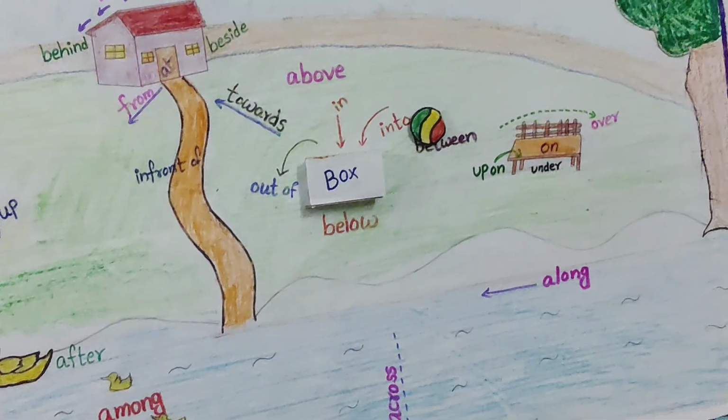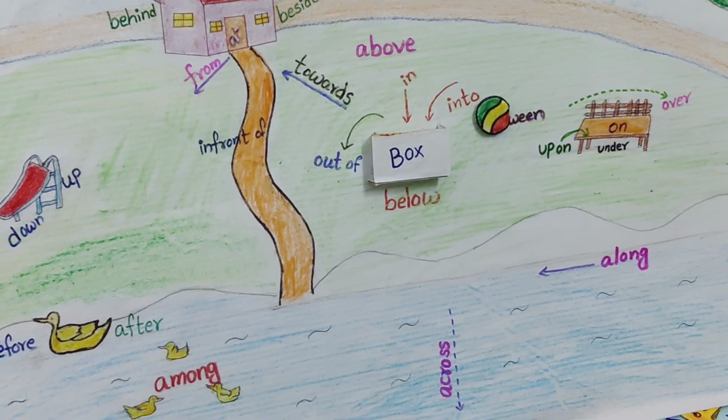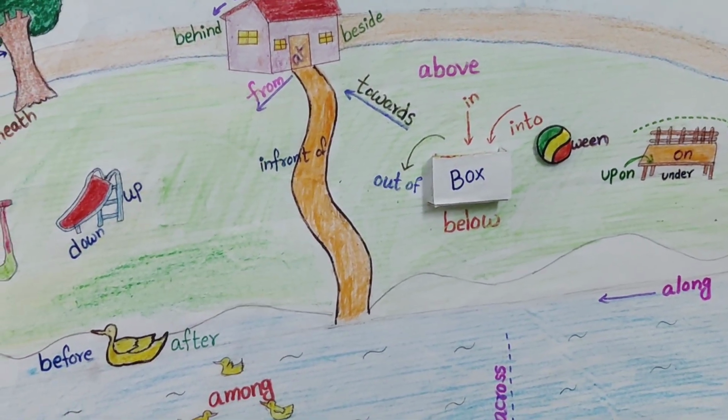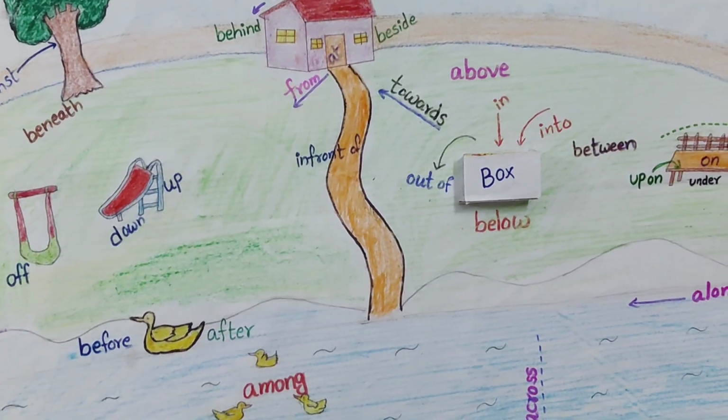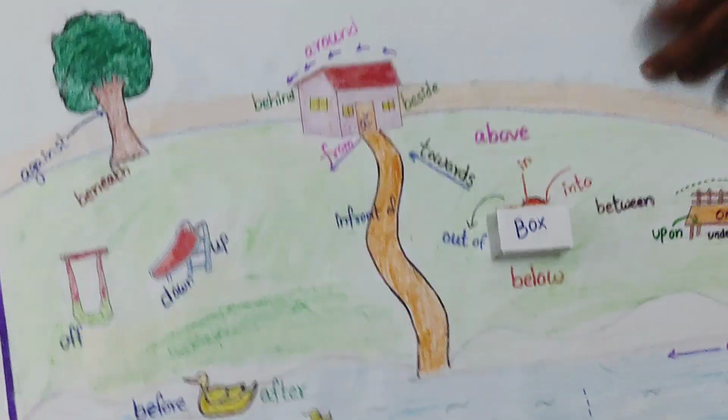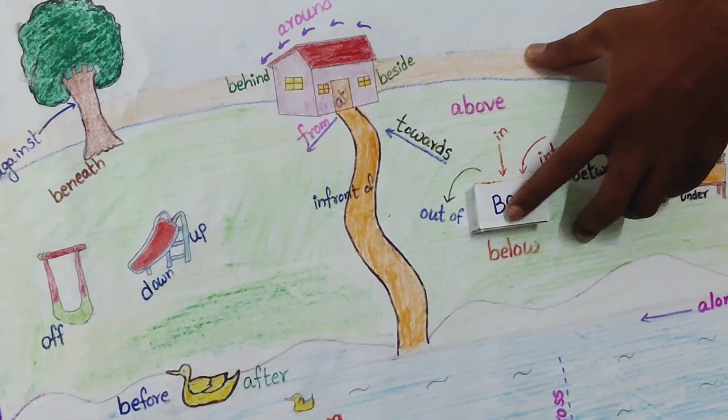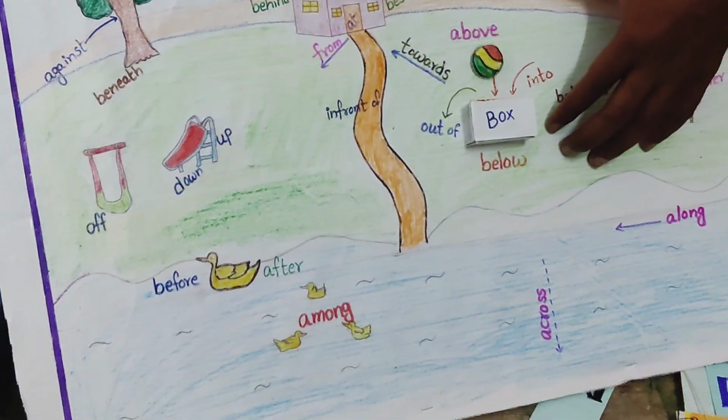Okay. Now where is the ball? The ball is moving into the box. Okay. Now where is the ball? The ball is in the box. Inside the box. In the box. Okay. Now where is the ball?